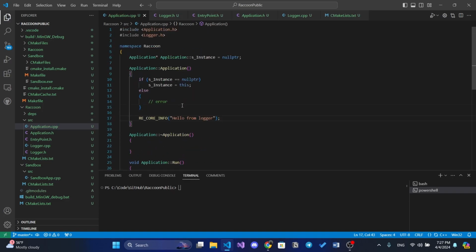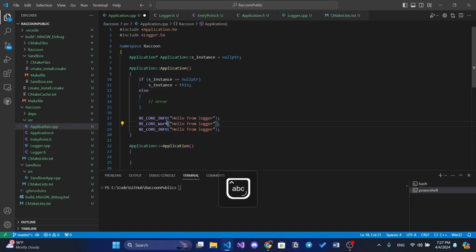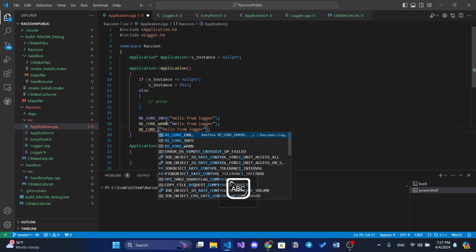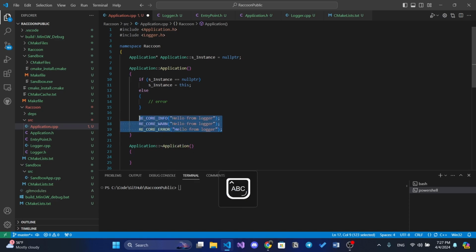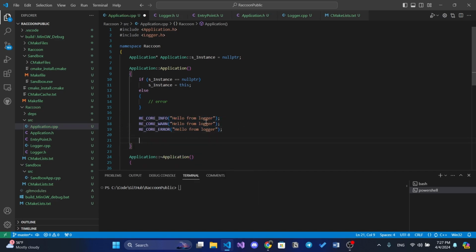And I don't want to trace them every single frame, so we will trace them like core info, warn, then error, and the same stuff, but with, you know what, we will say like this will be some info, this will be warn, and this will be an error.